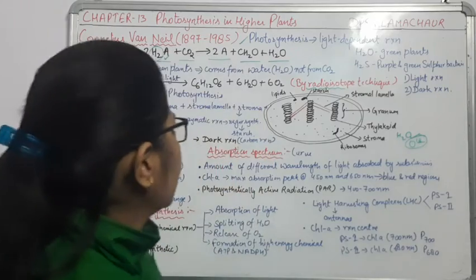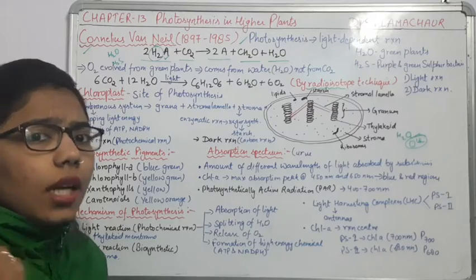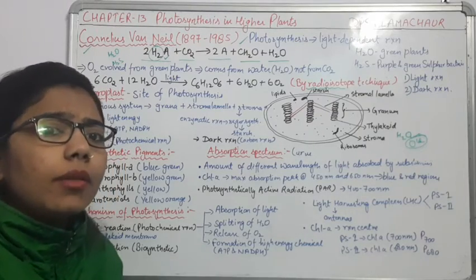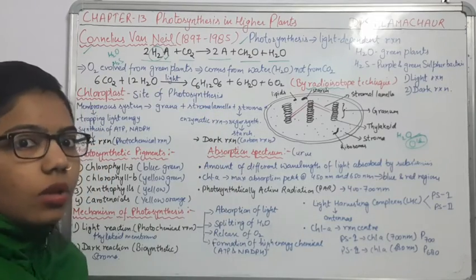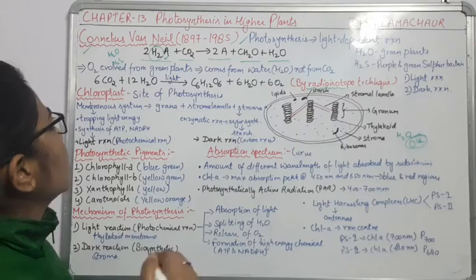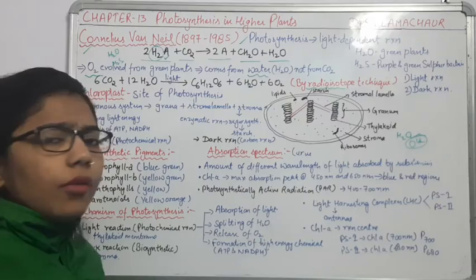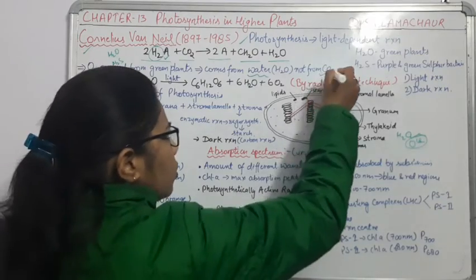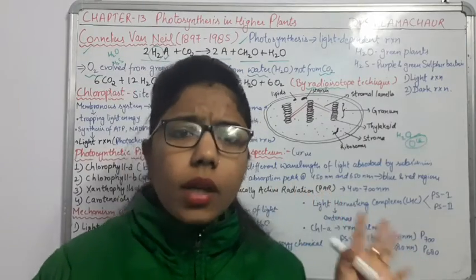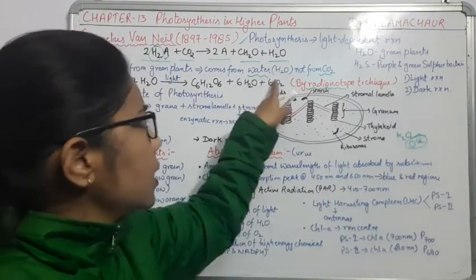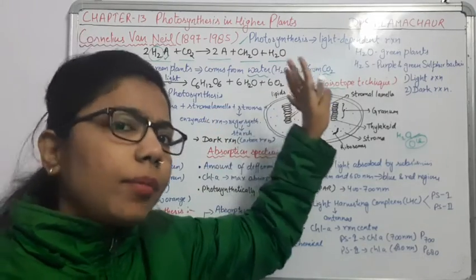So by this they concluded that the oxygen which higher plants evolve is coming from water, not from CO2. The same thing: the oxygen evolved by the green plants comes from the water, not from the CO2. This question can be asked in the examination, whether the statement is true or false. You will say yes, it is coming from water. If the statement says it is from CO2, then it will be false.